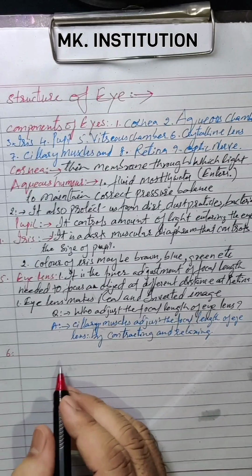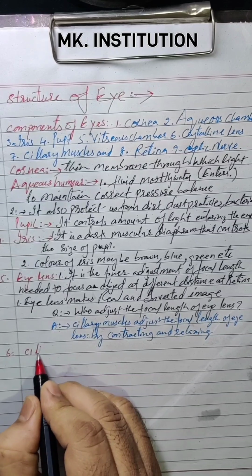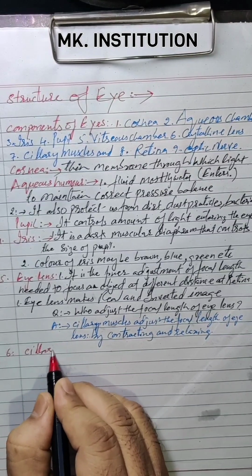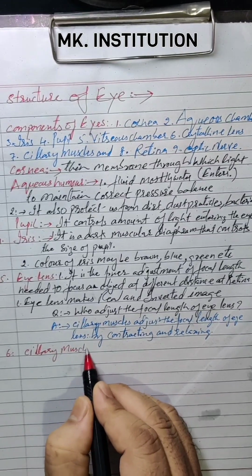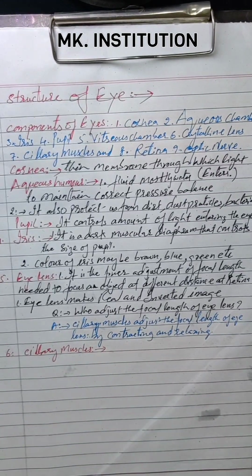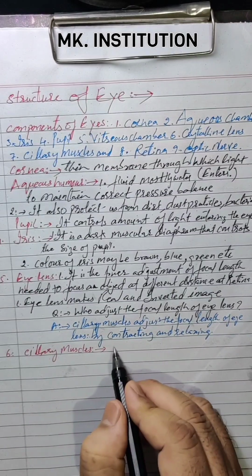Next one is ciliary muscles. Now, what will the ciliary muscles do?